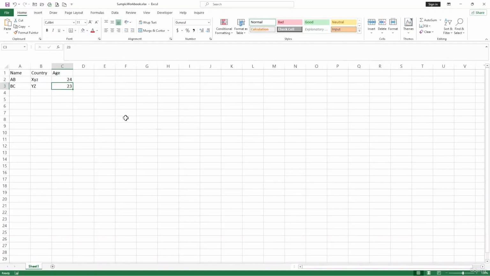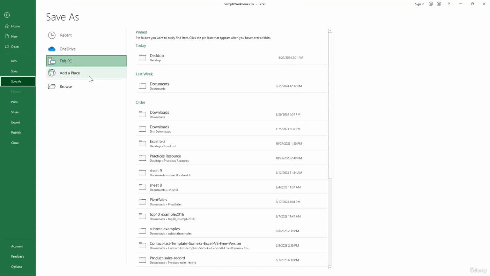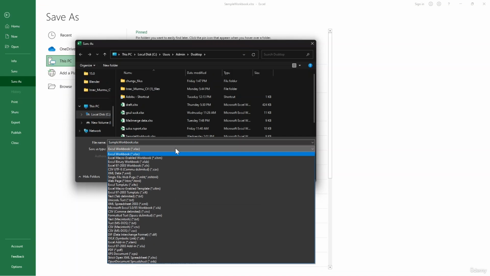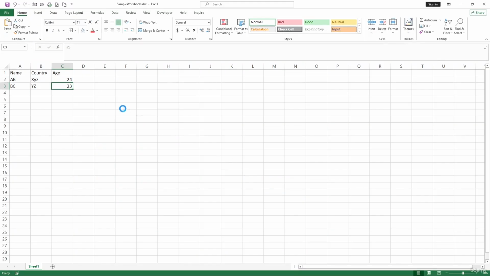Excel also allows you to save your workbook in different formats. To do this, go back to File and use Save As, then click the drop down menu and here you can choose the format, like PDF, CSV, and more. You can find different options here. So let's use the PDF format and save it. Now it saved the file as a PDF file.